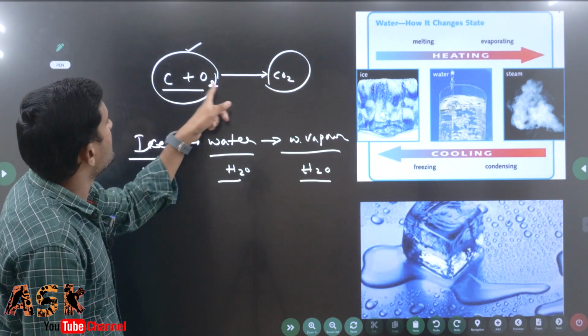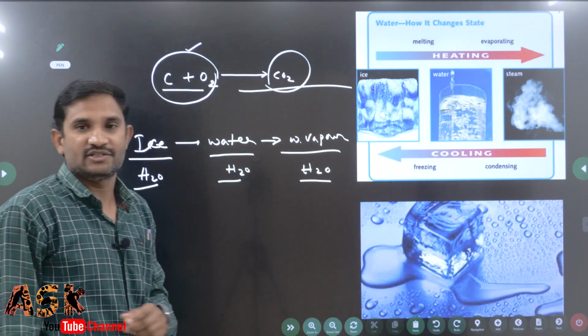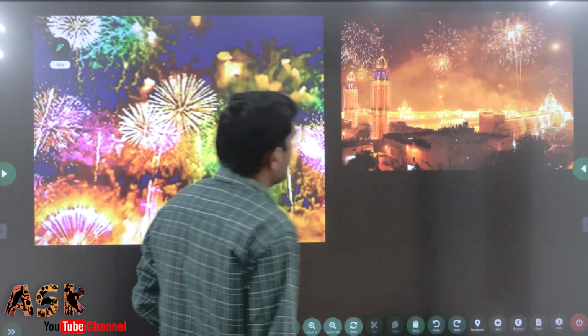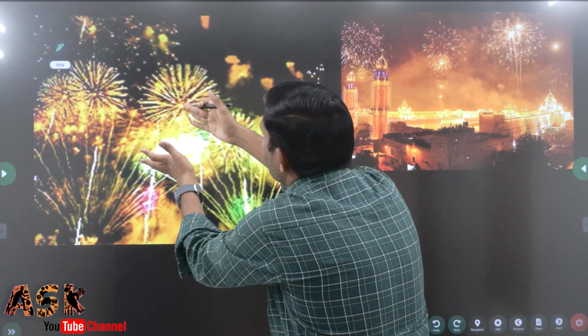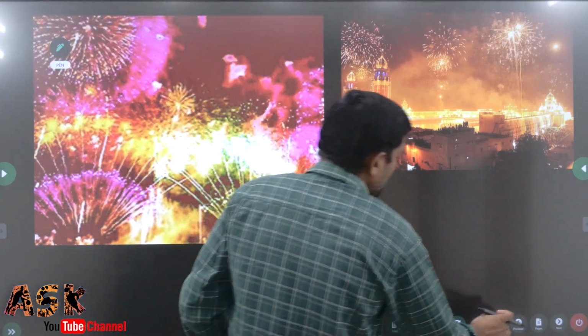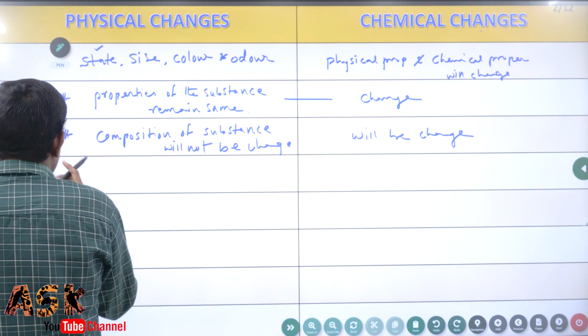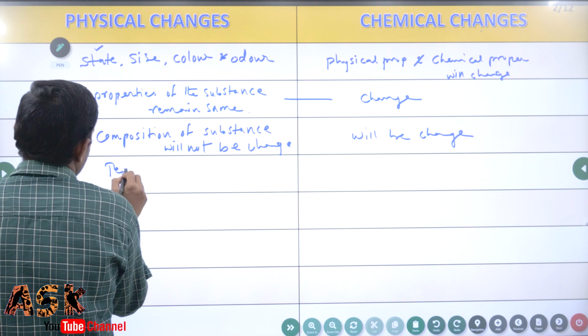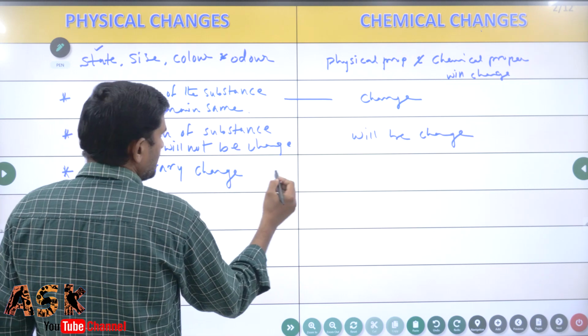But here one reaction happens: carbon plus oxygen forms carbon dioxide. The composition is completely changed. Like that, you can see one chemical reaction in crackers. When crackers are burned, other products are formed. That means composition is compulsorily changing. Reactions in which composition is changing, we have to know as chemical changes. Physical change is a temporary change. Chemical change is a permanent change.